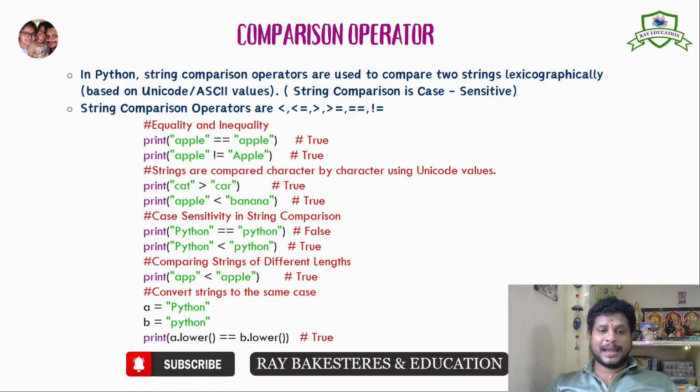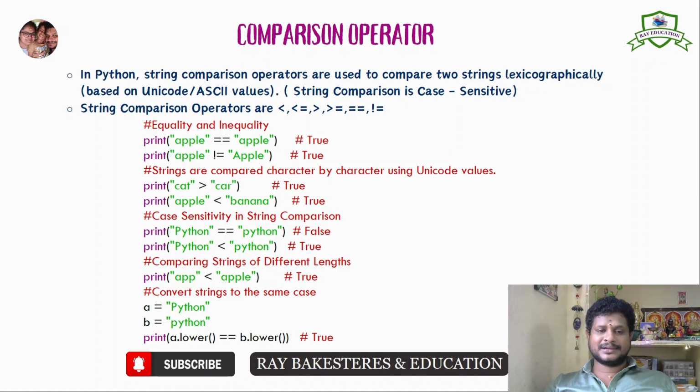The second one, apple not equal to Apple. Yes, of course. Why? Because the rest of the letters are common, but the first letter A is case sensitive. This is lower case and this is upper case. Obviously, the uppercase value is different from the lower case. So not equal gives true. Second one, strings are compared character by character using Unicode or ASCII code, both.